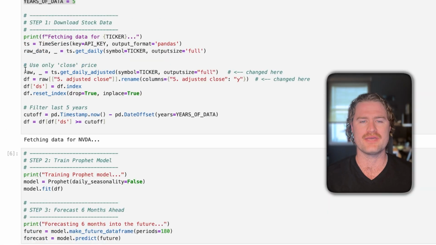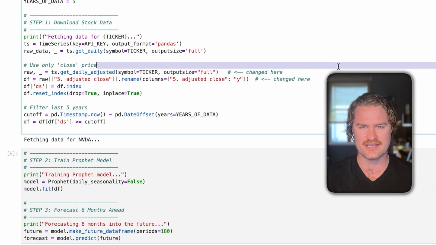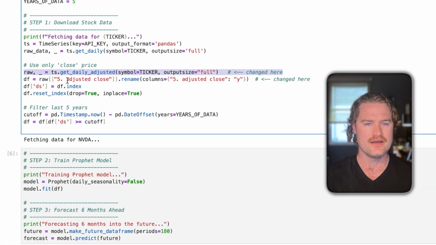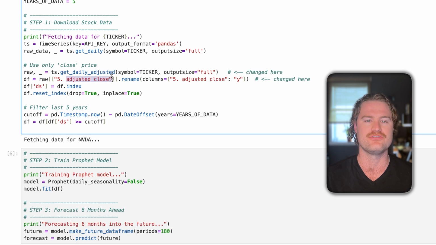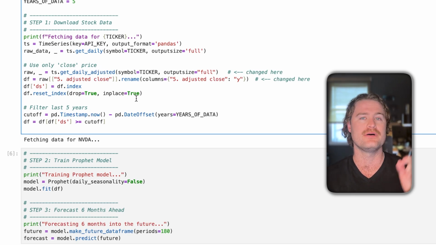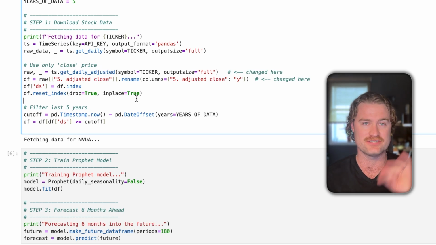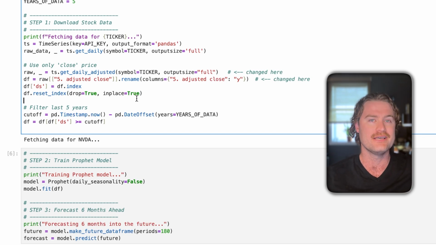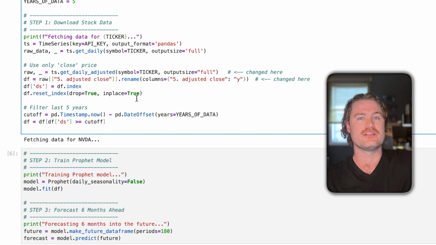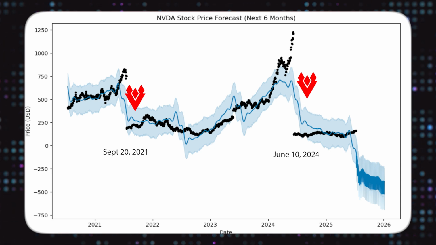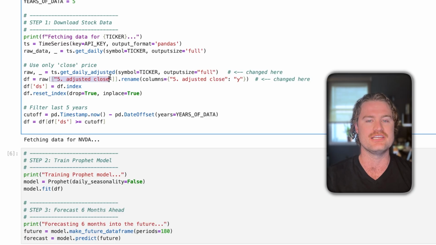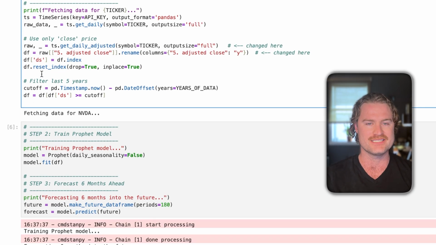Running through the code here, we have the ticker that we're going to be grabbing right here. We're then going to grab the raw data that has been downloaded. We want to use the adjusted close parameter, so we want to get the daily adjusted and use the adjusted close. This will help mitigate stock splits, because if a stock split comes in on a raw price, it's going to make it look like it went really far down, because the stock will suddenly go to 1/4, 1/10, 1/20 of its price. So we want to make sure that we're using the adjusted close, which will fix that.